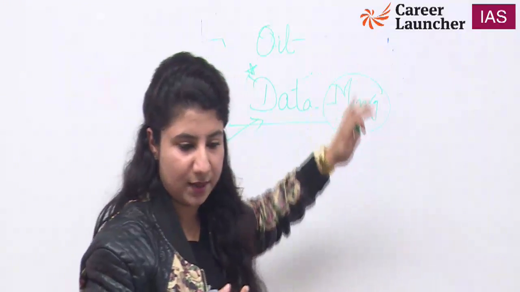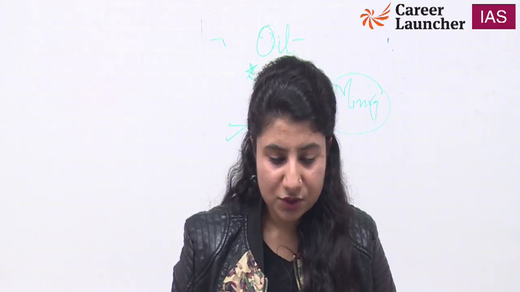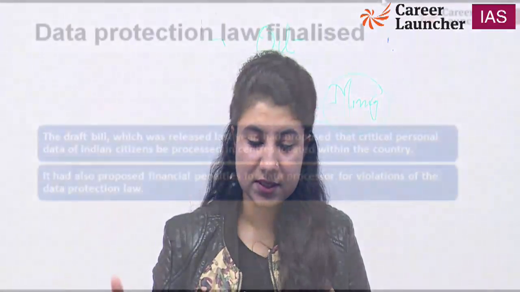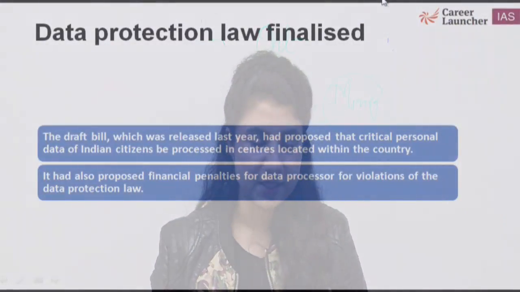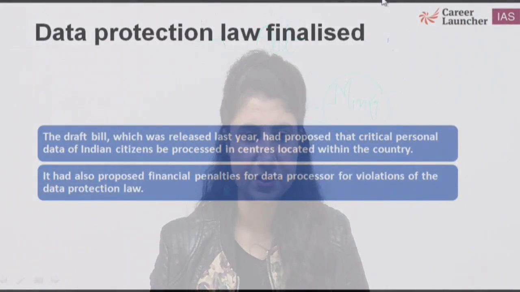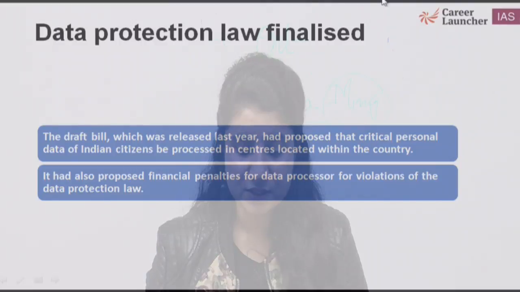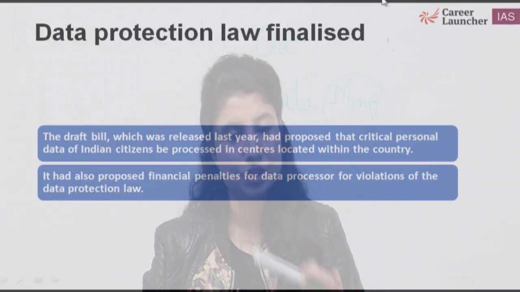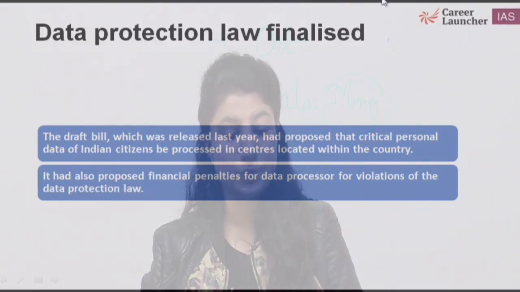The draft bill which was released last year had proposed that the critical personal data of Indian citizens be processed in centers located within the country. It had also proposed financial penalties, punishment bhi hogi, for data processors for violations of the data protection law. Data has to be protected.